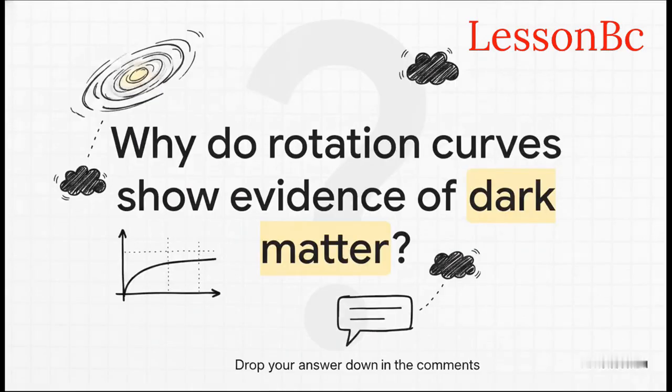Okay, time to test your understanding with a quick practice question. Why do galaxy rotation curves provide evidence for dark matter? Is it A, galaxies have no gravity? B, outer stars move faster than expected? C, stars stop moving? Or D, dark matter emits light? Go ahead, pause the explainer, think about the flat rotation data we just looked at, and drop your answer down in the comments below. I'll be checking to see who gets it right.